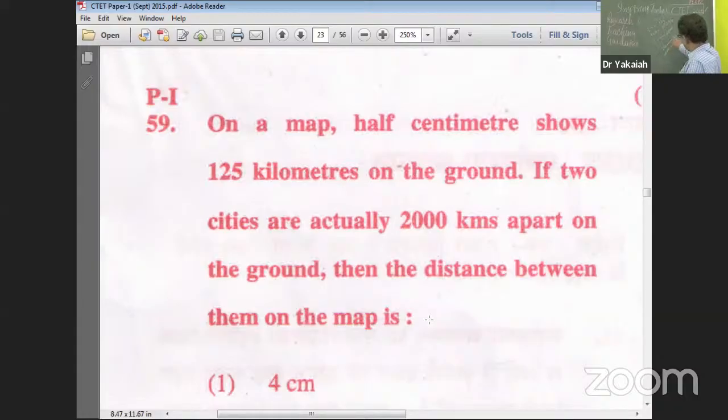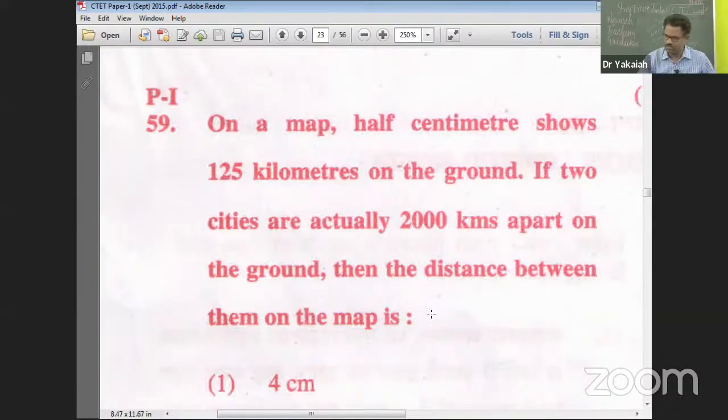Will it be more than 1 centimeter or less than 1 centimeter? More. Common sense. 250 is 1 centimeter, 2000 is more. Out of these two values, which is more? This is more. More by less into this. 2000 by 250 into 1. 0, 0, 5 5s are 5, 4s are 20, 0. 5 1s are 5, 8s are... So it will be 8 cm.